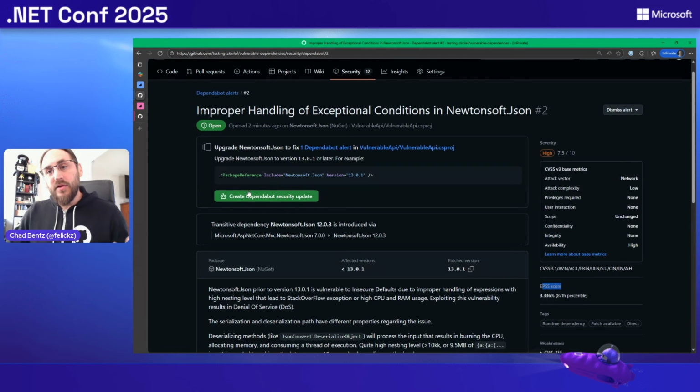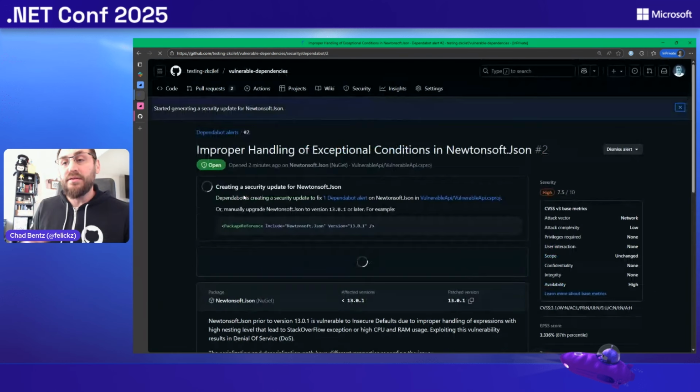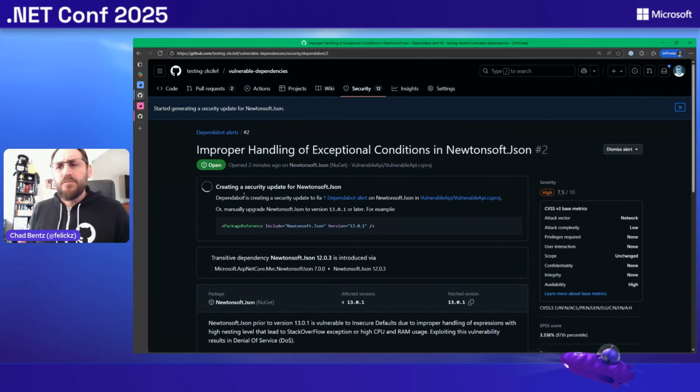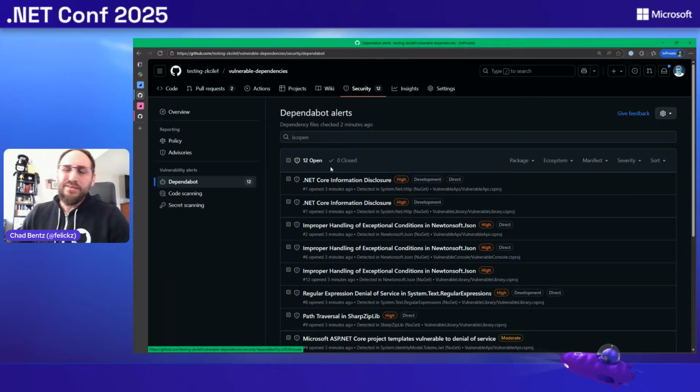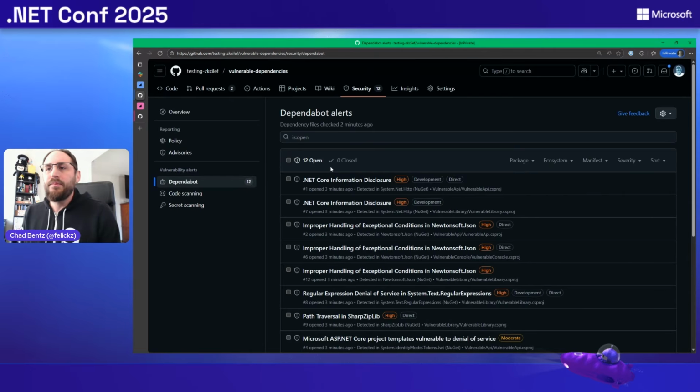If you want to fix it, click this big green button to fire off a Dependabot security update. We're running that grouped update in the background, so that would be spinning as well here. So we probably wouldn't want to do this a one-off. What we might want to do, though, is go take a look at our backlog. So here's the backlog. In this repo, we've got 12 Dependabot vulnerabilities. That's not a ton. I've seen thousands. I've seen tens of thousands.